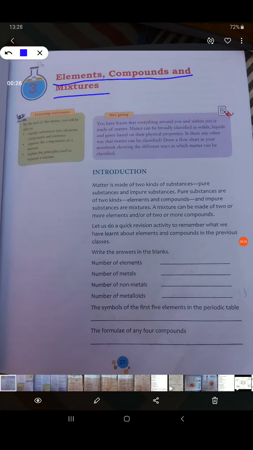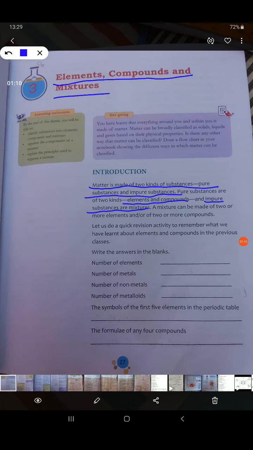Matter is made up of two kinds of substances, that is pure substance and impure substance. Now according to chemistry, pure substance and impure substance is not what it is in your normal life. In chemistry, pure substance means elements and compounds which are made up of only one type of atoms or different atoms combined in a fixed ratio. And impure substances are your mixtures which are made up of elements or compounds combined in any ratio. A mixture can be made up of two or more elements or compounds combined in any ratio. You take two things and mix it randomly, it will become a mixture.